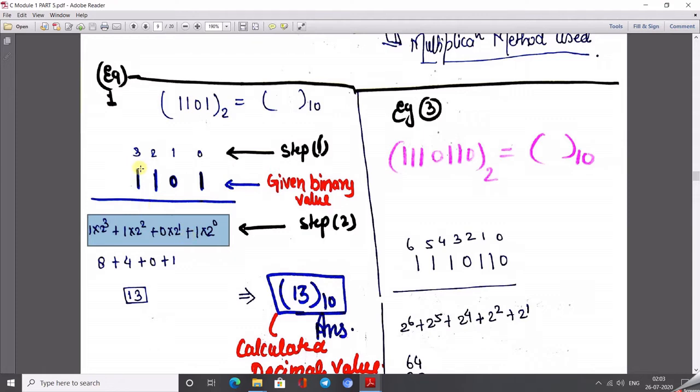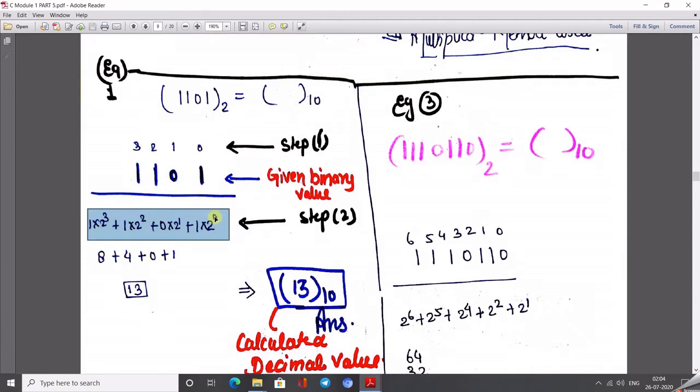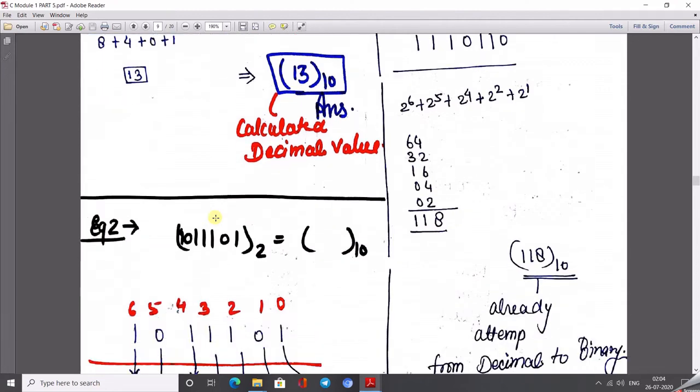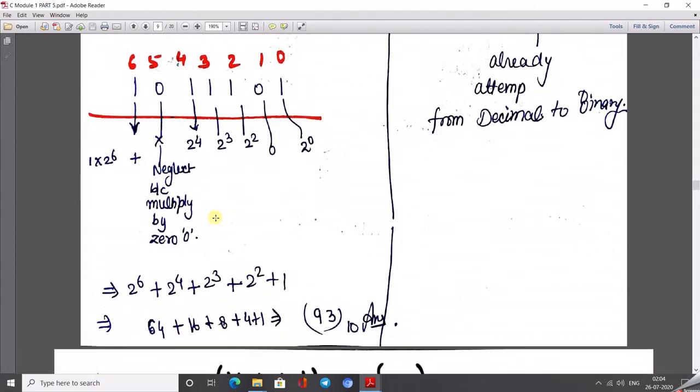First write 1 multiplied by 2 to the power 3, plus 1 multiplied by 2 to the power 2, plus 0 multiplied by 2 to the power 1, plus 1 multiplied by 2 to the power 0. After summing, we get 8, 4, 0, since 0 multiplied by any number gives 0, and 1 multiplied by 1 gives 1. So 8 plus 4 plus 1, what is the value? 13. Okay.